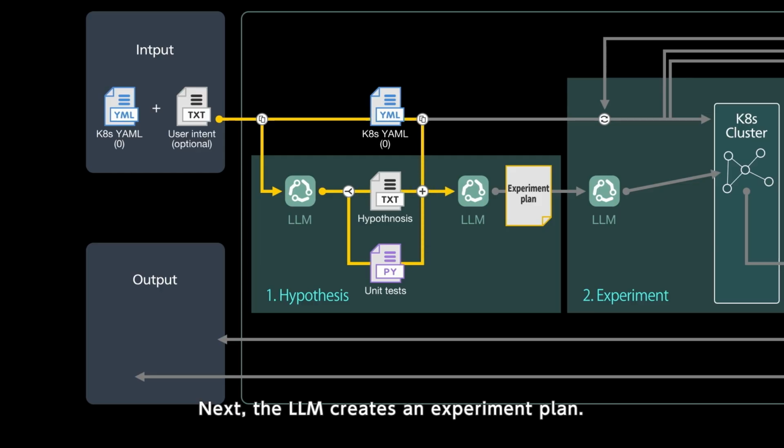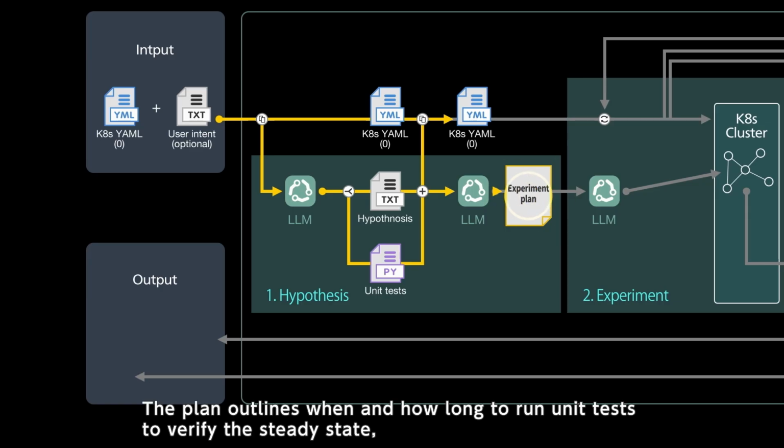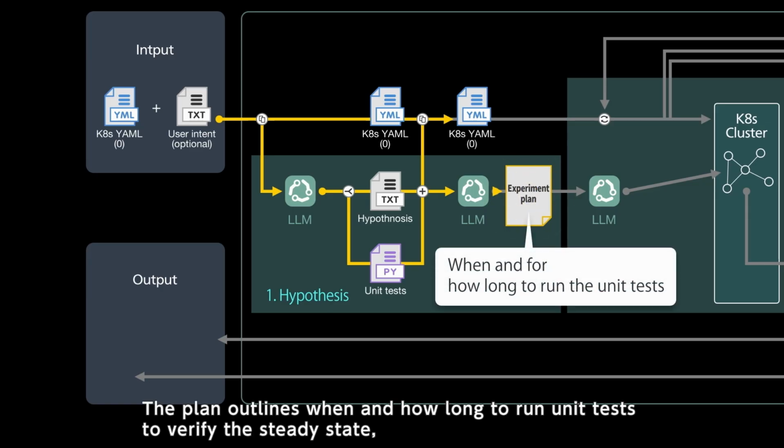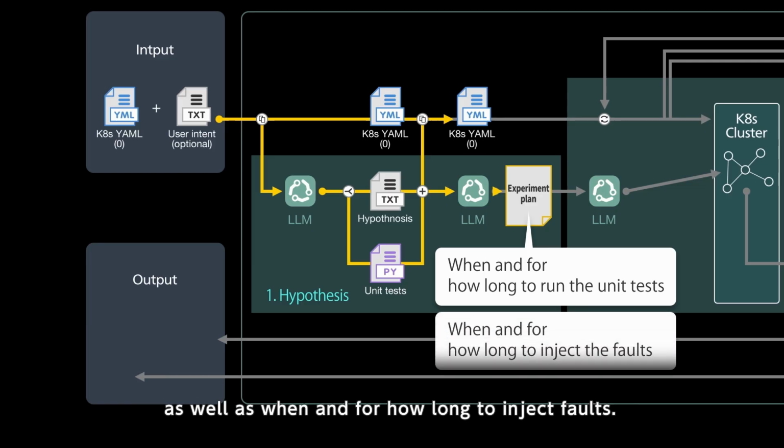Next, the LLM creates an experiment plan. The plan outlines when and how long to run unit tests to verify the steady state, as well as when and for how long to inject faults.